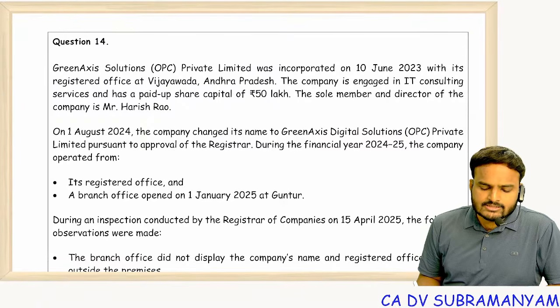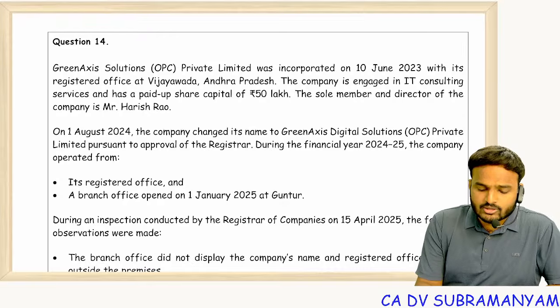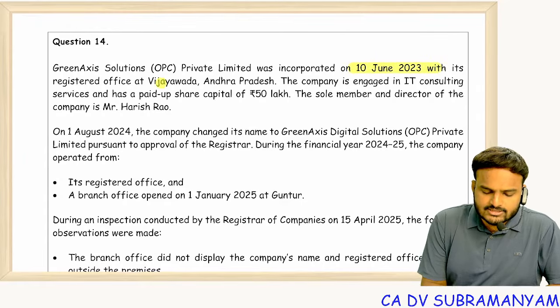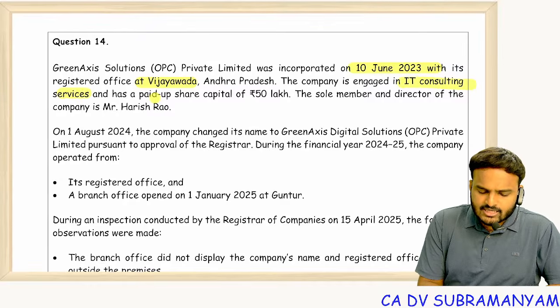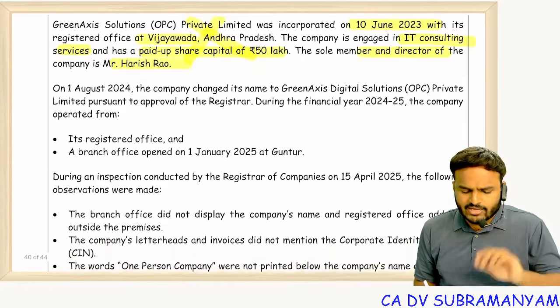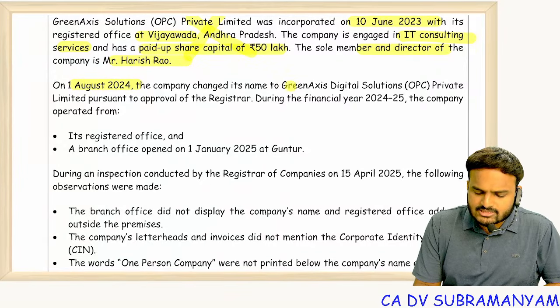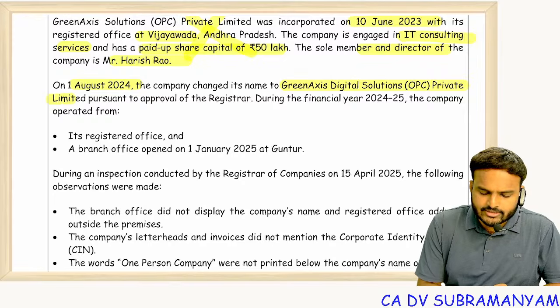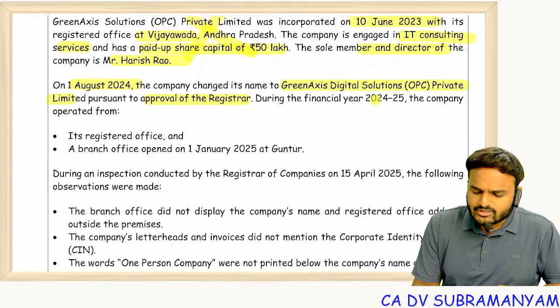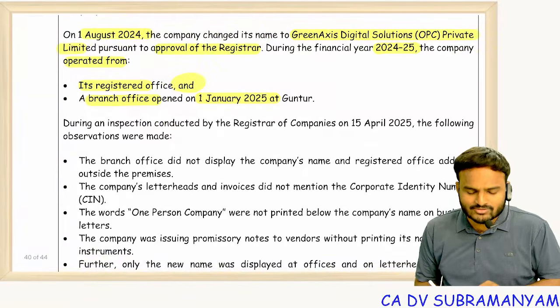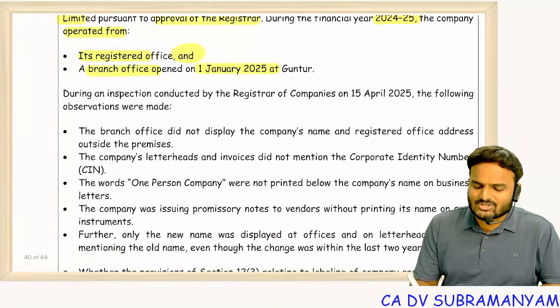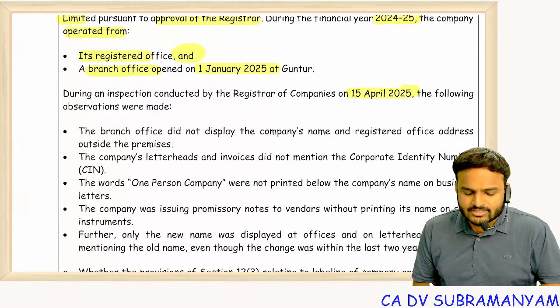Green Access Solutions OPC Private Limited was incorporated on 10th June 2023 with its registered office at Vijayawada, Andhra Pradesh. The company is engaged in IT consulting services and has a paid up share capital of 50 lakhs. The sole member and director of the company is Mr. Harish Rao. Introductory paragraph. On 1st August 24, the company changed its name to Green Access Digital Solutions OPC Private Limited pursuant to approval of the registrar. During financial year 24-25, the company operated from its registered office, and a branch office opened on 1st January 25 at Guntur, my hometown.